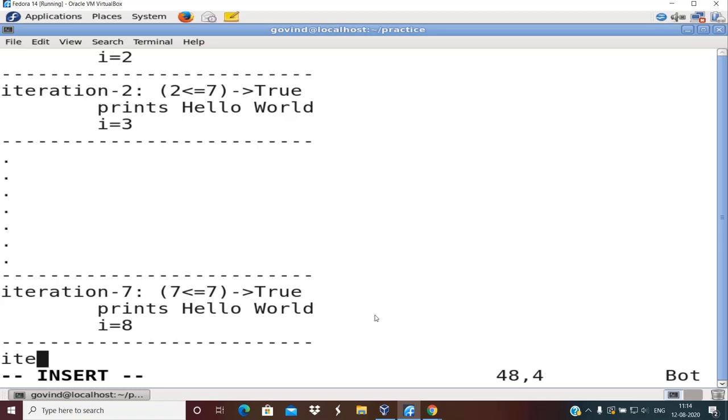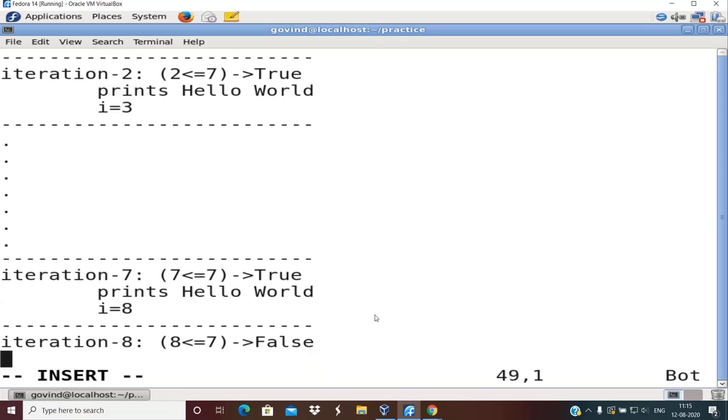The reason is, if I write iteration number 8, what is the test condition? I is 8, and the test condition will be, is 8 less than or equal to 7? No, it is not. So it is false, right? So you do not have the eighth iteration. The loop will come out. It will not iterate again and again. It will come out and simply the program terminates, because after the end of while I have not written anything.